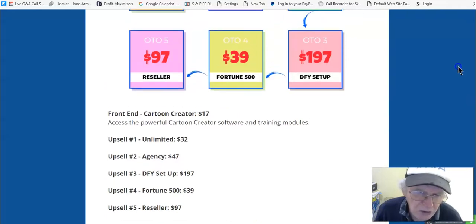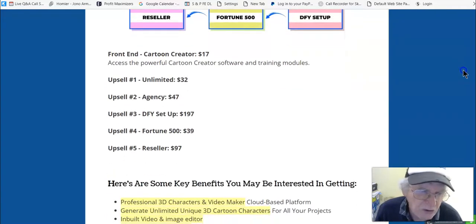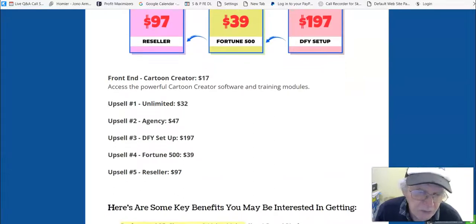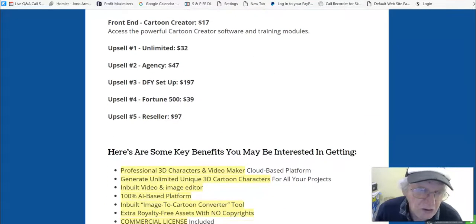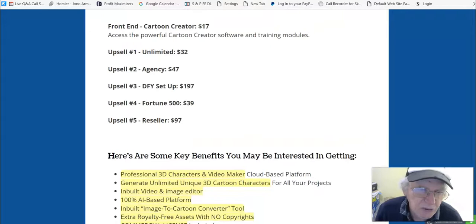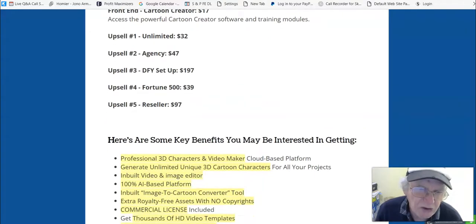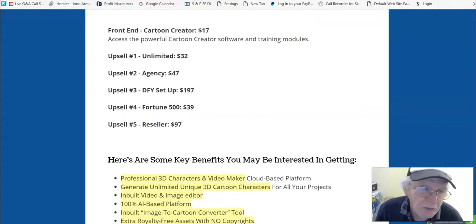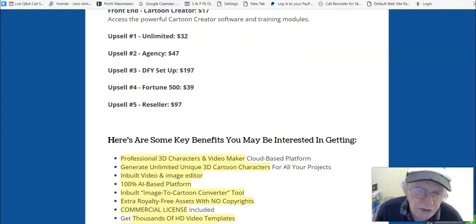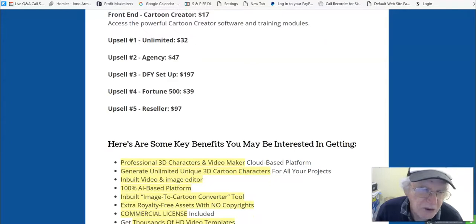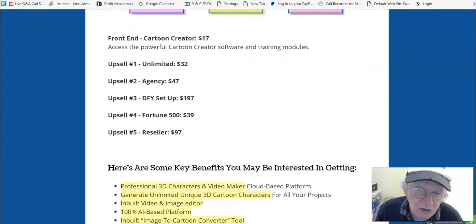Well, unlimited is $32, so agency is $47. Well, that's when you have an agency, I guess. Upsell number 3, done for you set up. So this is where it's done for you. That's $197. Upsell number 4, Fortune 500, $39, and upsell number 5, which is reseller rights, which is $97,